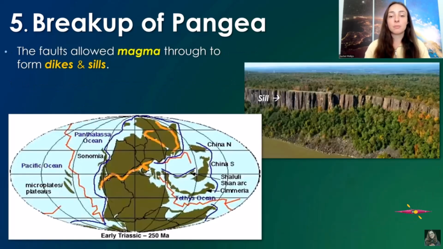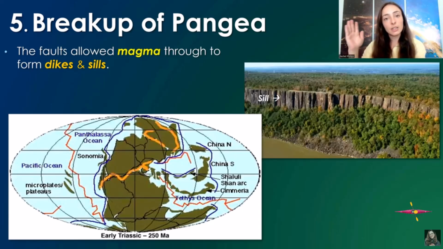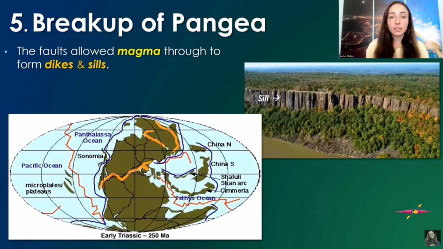The faults, or breaks and slippage in rocks in this region, due to this tectonic rifting, or tectonic extension, or breaking apart of the plates, allowed magma to seep through and form dikes and sills. Dikes are vertical chutes of magma that come up and then cool just below Earth's crust, and then they're uplifted, and we can see there was a chute of magma that went through these rock layers. A sill is kind of the same thing as a dike, but horizontal. It seeps through horizontal rock layers.